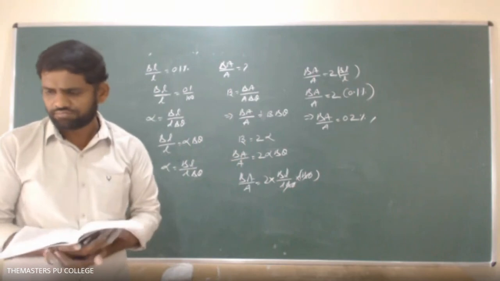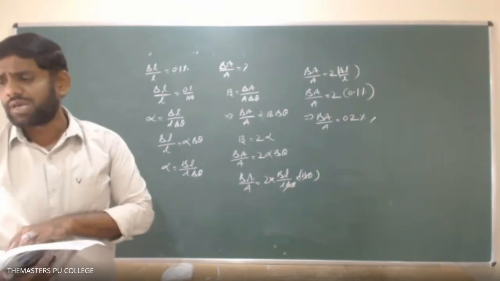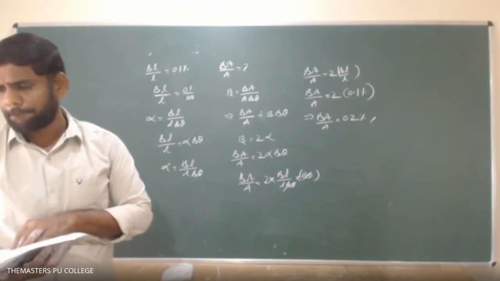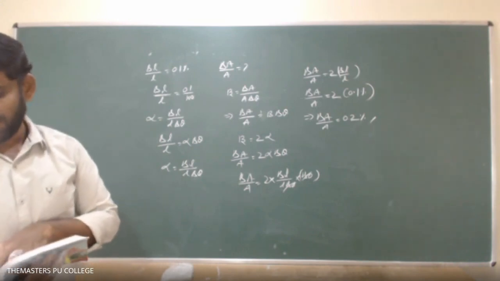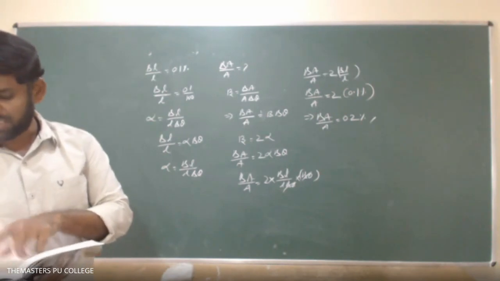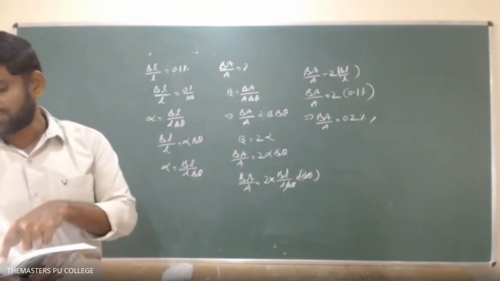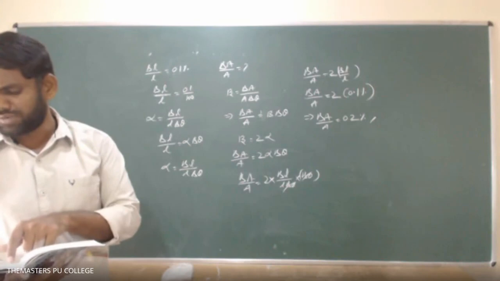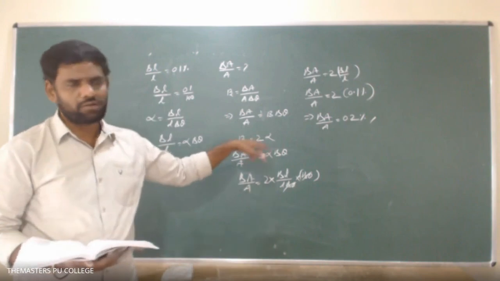Sir, beta equals alpha when all are the same material, no, sir? You told us already. It will expand uniformly then only. Okay. If they had mentioned it in question number 6, it would expand in different directions, and there you can take different values. But here in question number 7, they didn't mention such type of expansion, which means the metal is expanded at a uniform rate. That's why we can consider beta equal to alpha. Anything else?